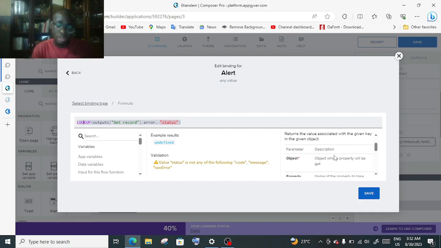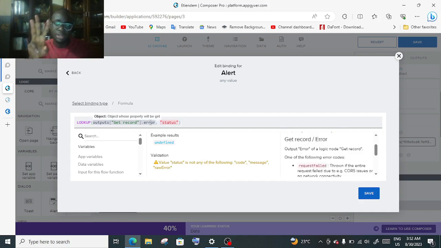Our error normally occurs over here. The value status is not in the code or message for the error, because this error has three different keys. It has the code, it has the message, and it has the raw error.